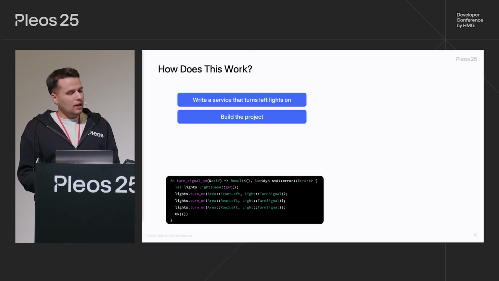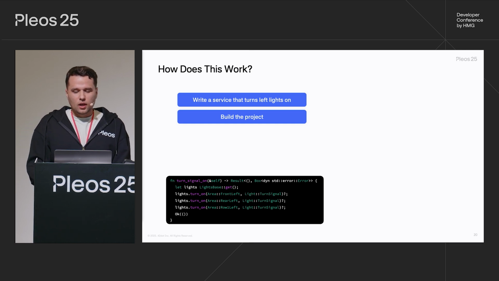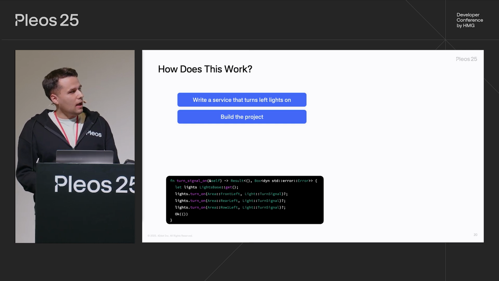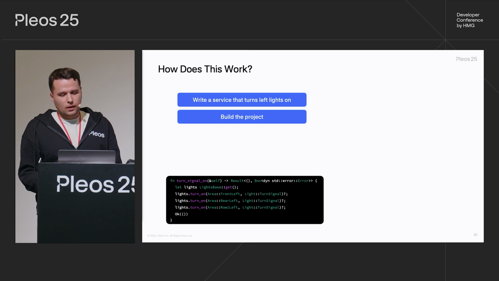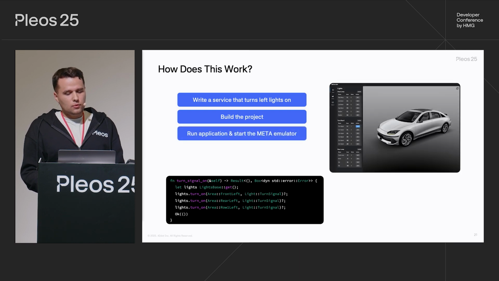But first, let's revisit the same development flow, which was described earlier in the presentation, one more time, but from another perspective. Again, firstly, we implement a new service, and we build it. Then we run, debug, and evaluate it.